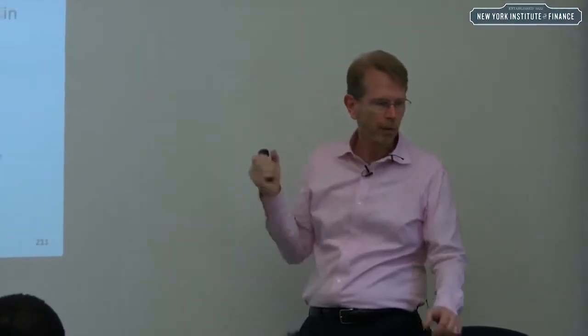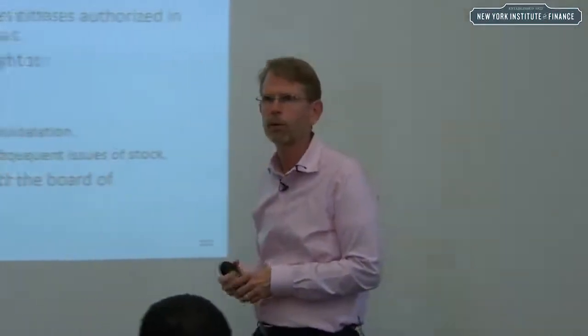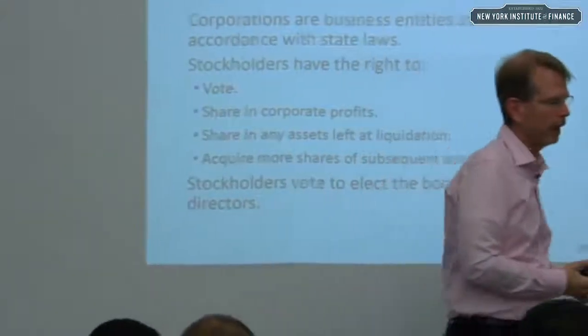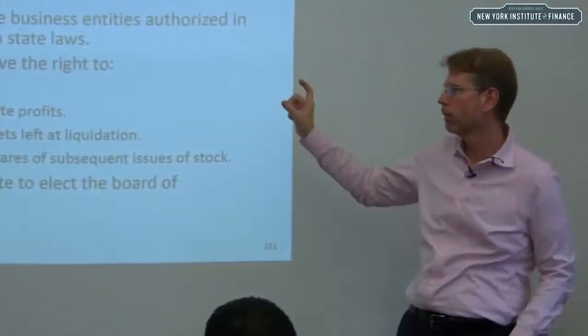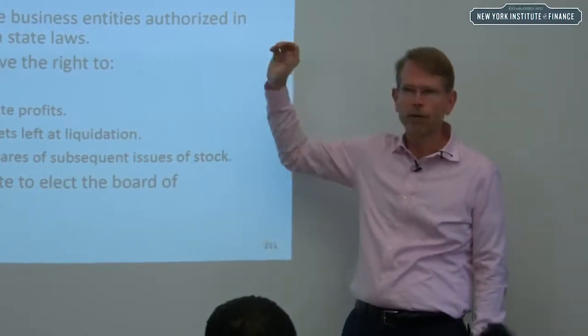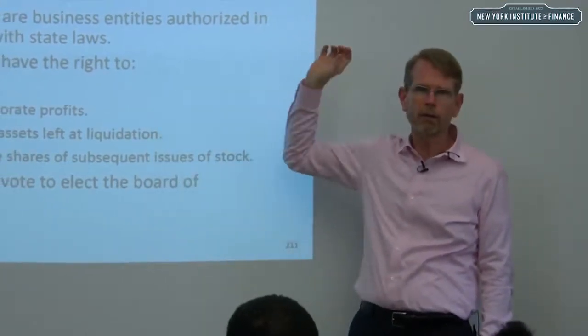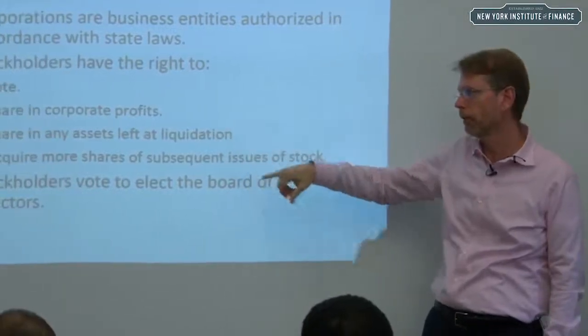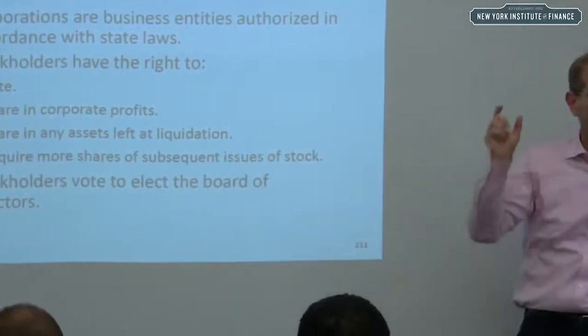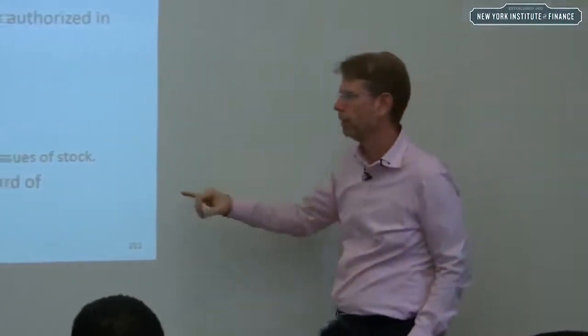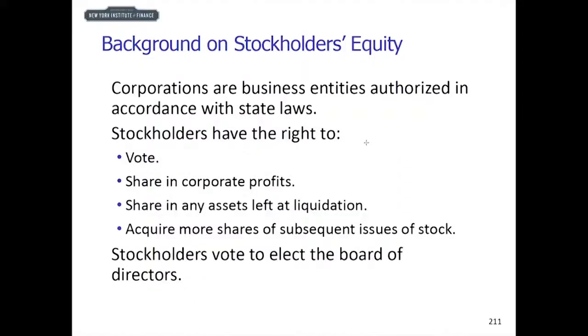Okay. So corporation, usually authorized according to national or state laws, and stockholders have the right to vote, share in the profits, share in any assets once all of the creditors have been paid off in liquidation, and usually have the right to acquire more shares if the company issues more stock. So usually when a company issues more stock, it gives the existing shareholders the option to buy the stock, and that way those existing shareholders won't have their percentage of the company or their control diluted by the new issue.